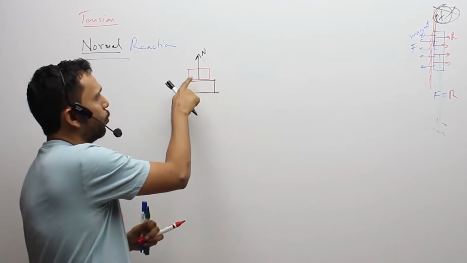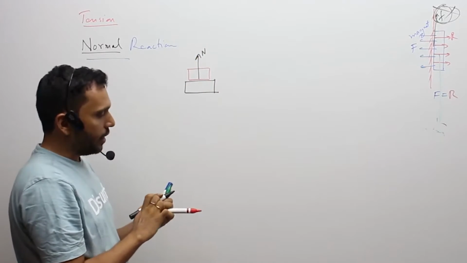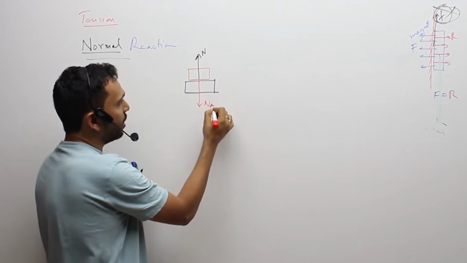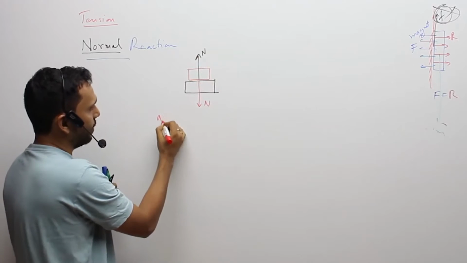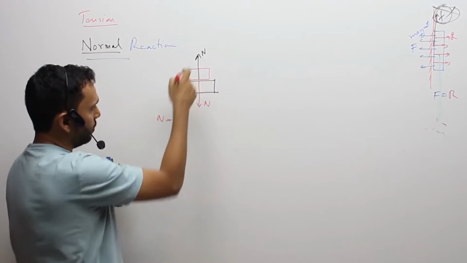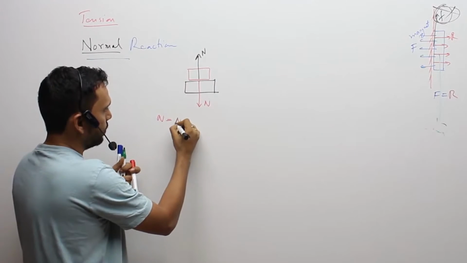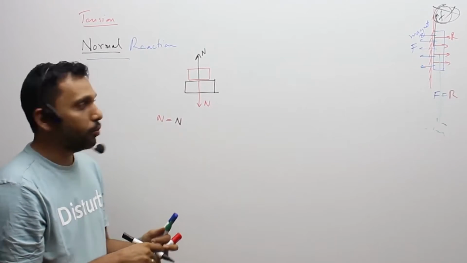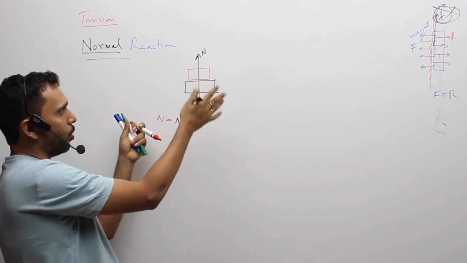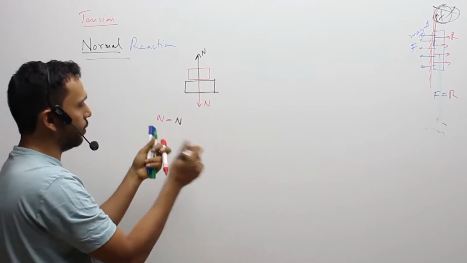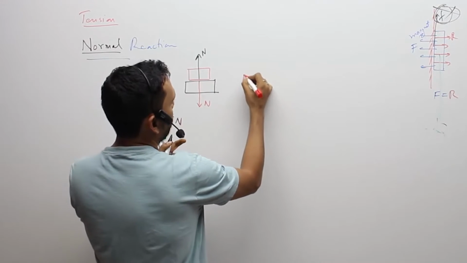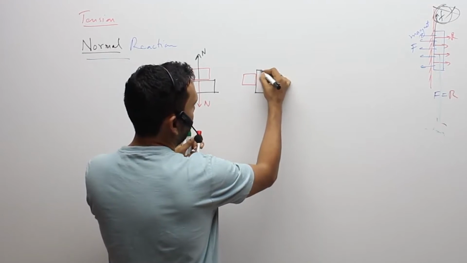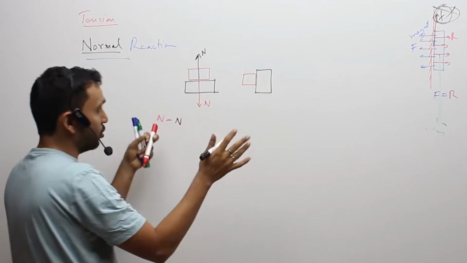This push force acts on the red body, and the red body pushes the black body down with the equal and opposite N force. This N is equal to that N. The black N is equal to the red N. They are equal and opposite. That's your third law of motion. Here nowhere am I having mg. I could have drawn them one beside the other to avoid a confusion with mg. Normal reaction is not mg. Normal reaction is not mg.